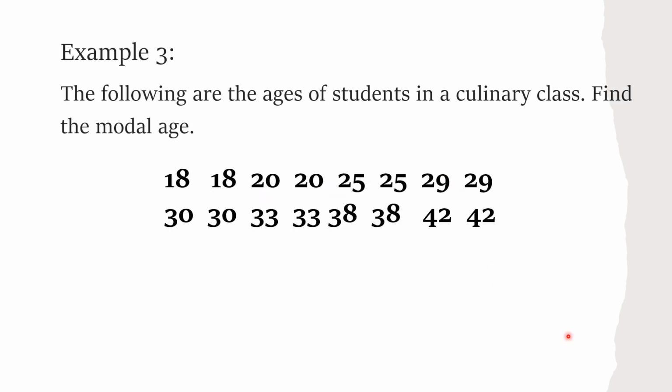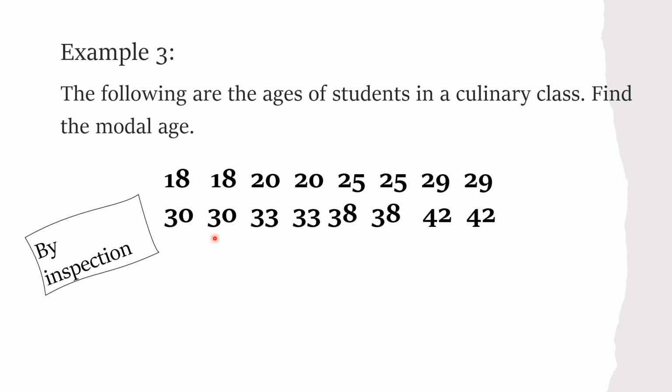Next example, number 3. The following are the ages of students in a culinary class. Find the modal age or the mode. Let's start by inspection. 18, there are 2. 20, there are 2. 25, there are 2. 29, there are 2. 42, there are 2. 38 appeared twice. 33 twice. 30 twice.